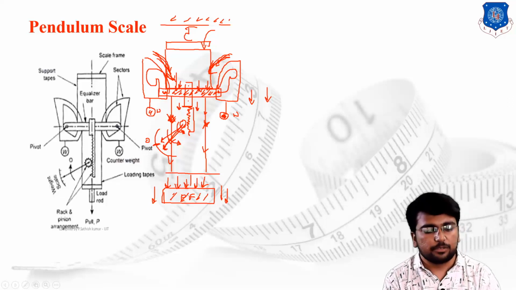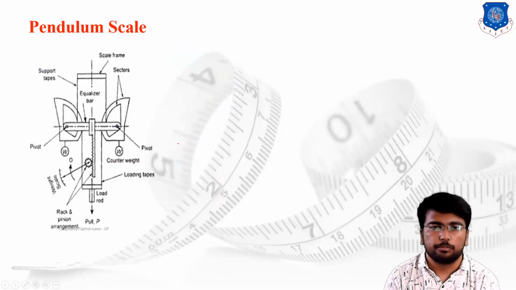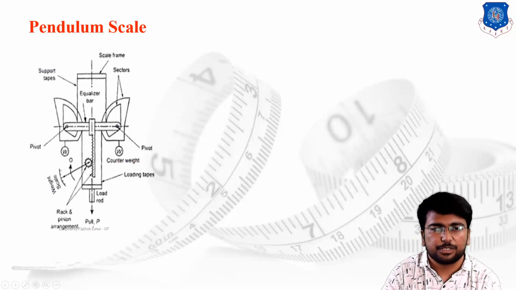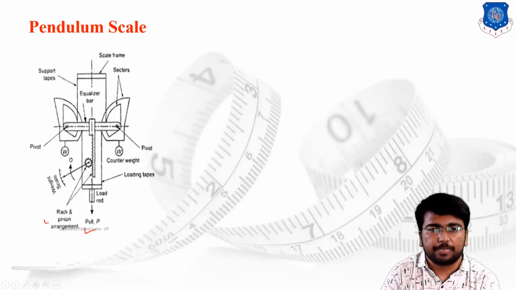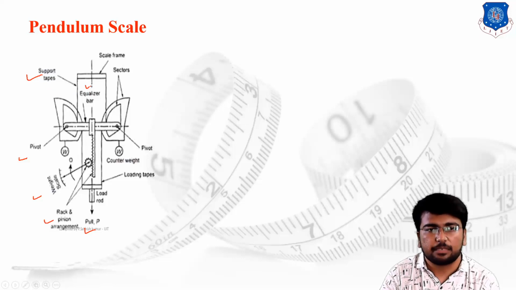Then by using this particular setup, we can measure the value of the unknown mass. From the figure you can check here the pull P has to be attached. Then the rack and pinion attachment, scale, pivot, support tabs are there, equalizer bar is there, frame, sectors, and the dead weight, or we can say counterweight, is provided.